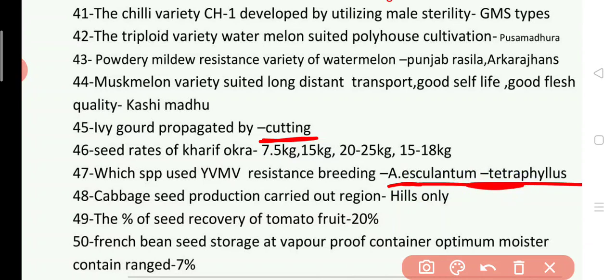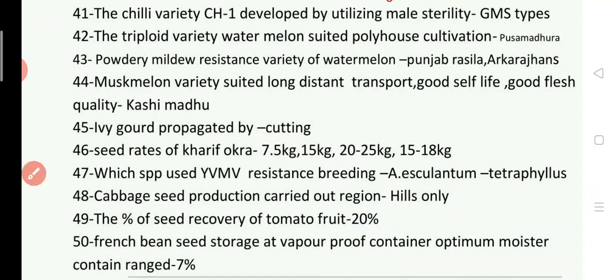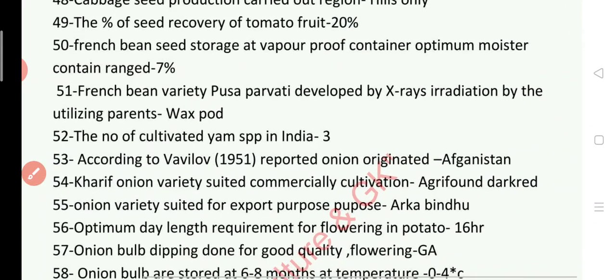Cabbage seed production is carried out in which region? Answer is only hilly areas. The percentage of seed recovery from tomato fruit is 20%. French bean seed storage in vapor-proof container, optimum moisture content is approximately 7%. Next question 51. French bean variety Pusa Parvati was developed by X-ray radiation, utilizing parents. Answer is Wexford.